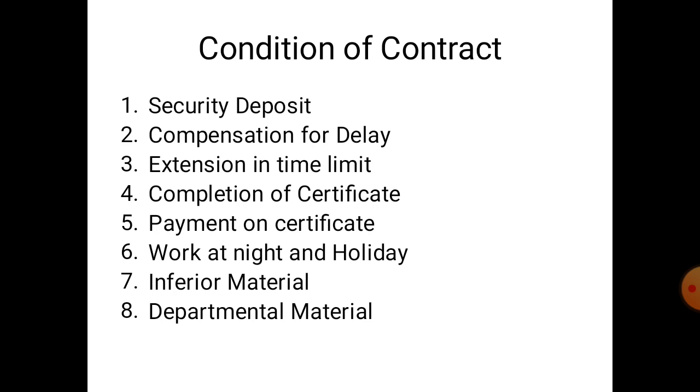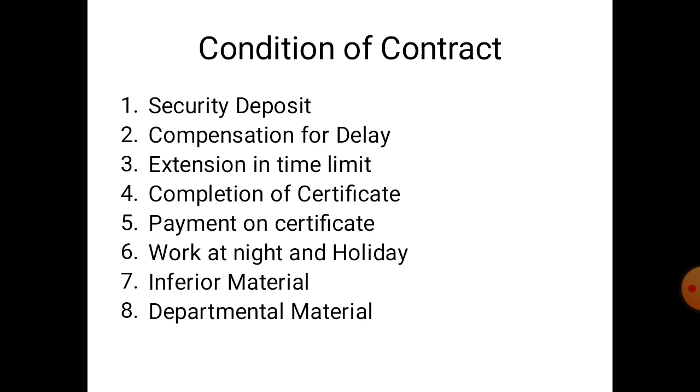Now the second condition of the contract is compensation for delay. Here the time allowed for completion of the work is the essence of the contract on the part of the contractor. When the work allotted to the contractor remains uncommenced, or there is delay in completion of the work, or if the progress of the work is not proportionate to the time elapsed, then the contractor shall pay compensation amounting to 1% of the